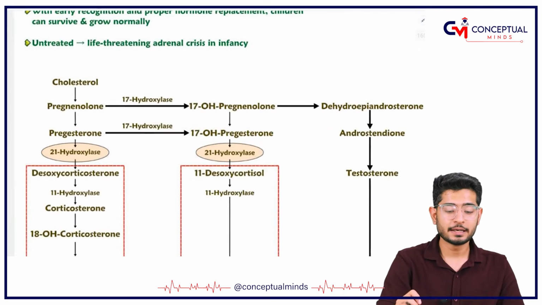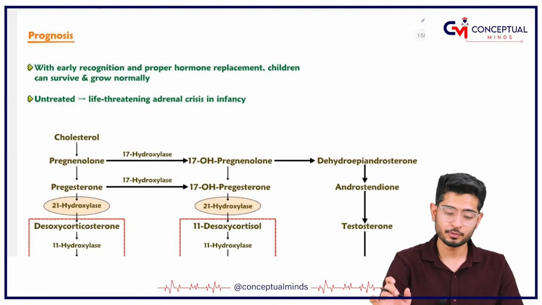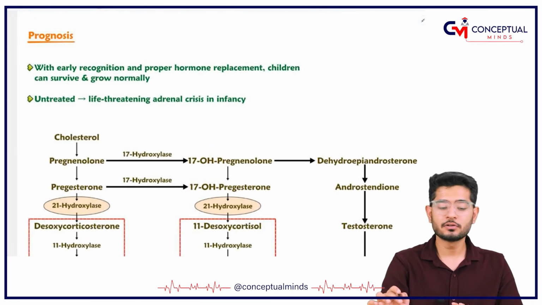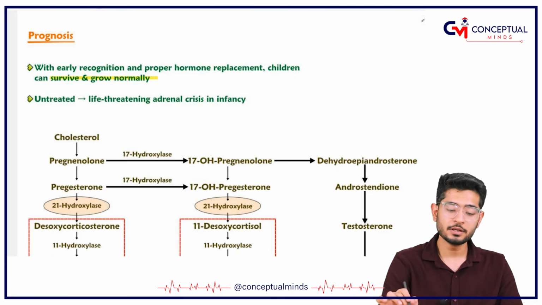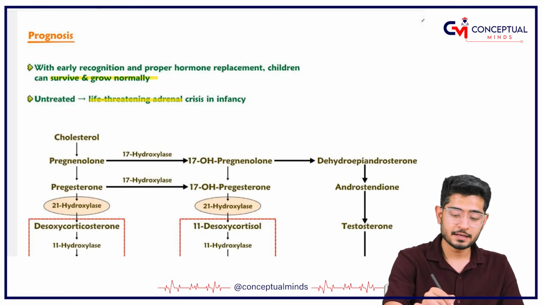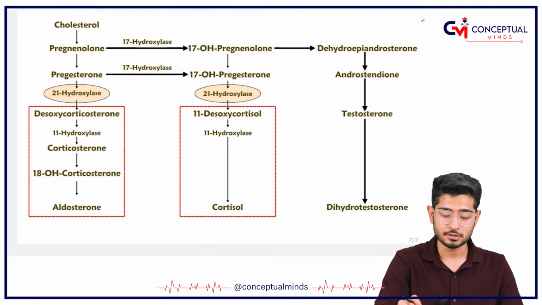Then let me just tell you a little bit about prognosis. If you give the treatment, children can survive and grow normally. But if it is untreated, of course, it's a life-threatening adrenal crisis which is going to happen.